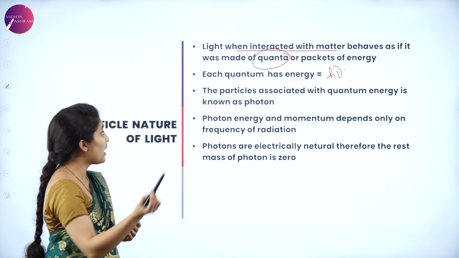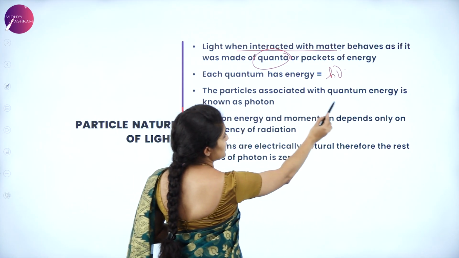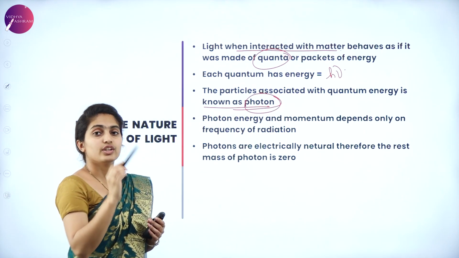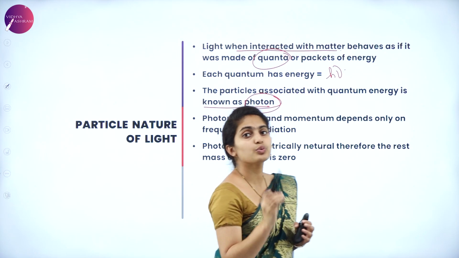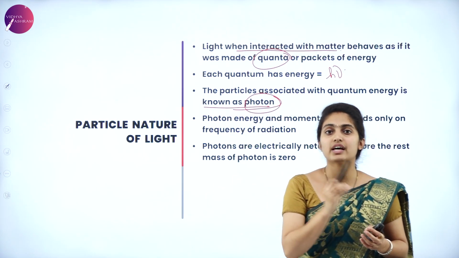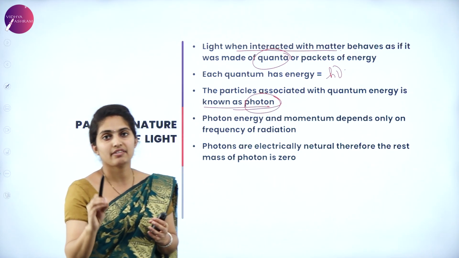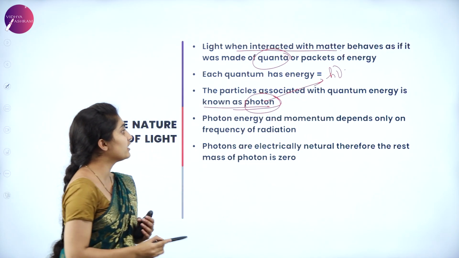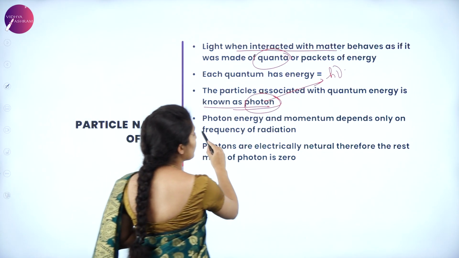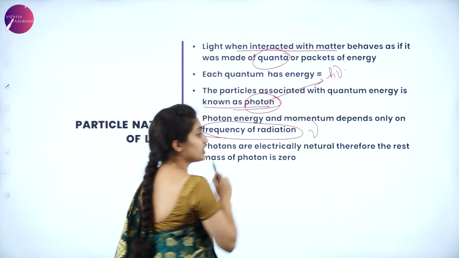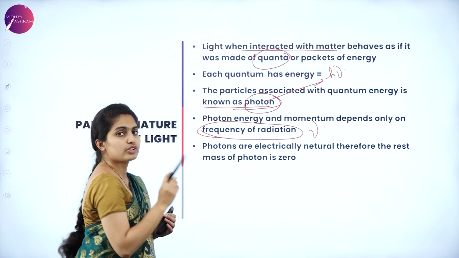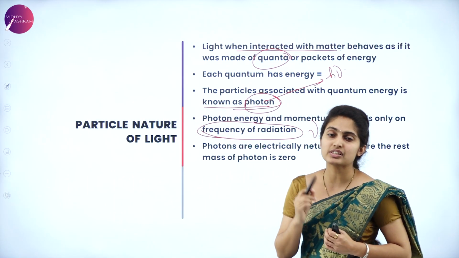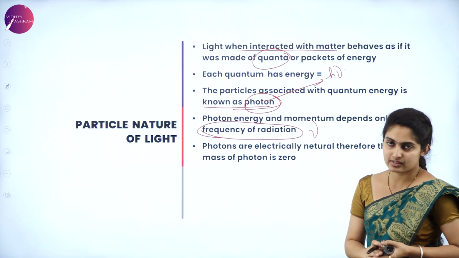Next, the particles associated with quantum energy are known as photons. So we call it the quanta, that is the energy h nu, or you can call it photons. The photons have energy equal to h nu. Then next, photon energy and momentum depend only on the frequency of radiation, that is nu. The energy of photons depends upon the frequency of the radiation which is incident on the plates or the metal surface.